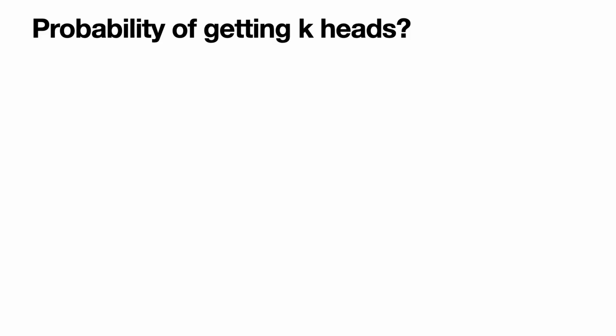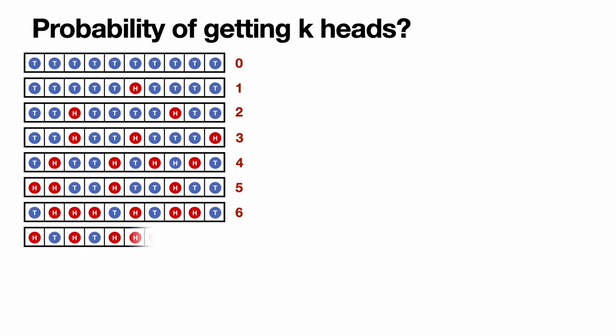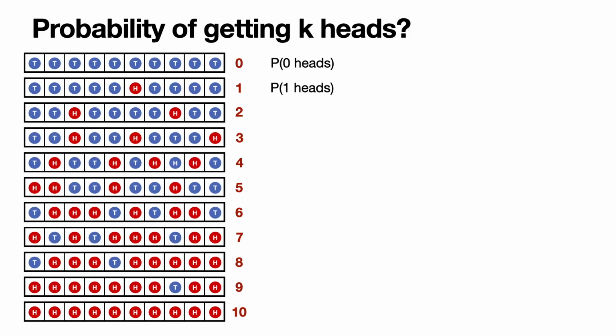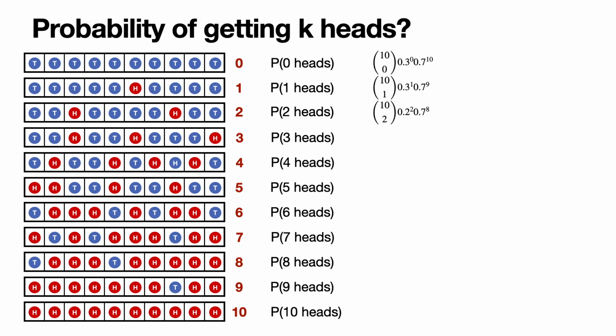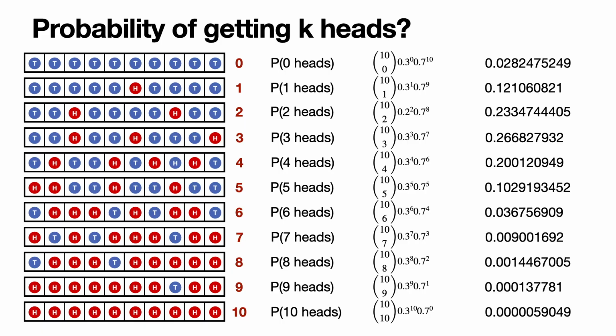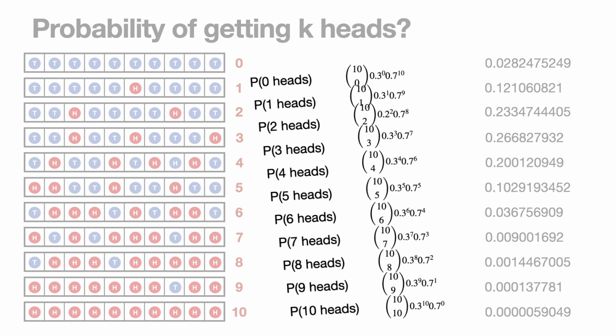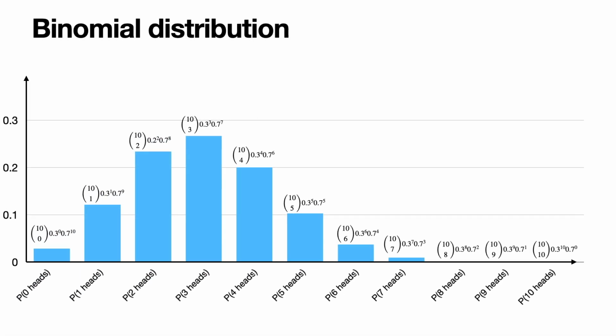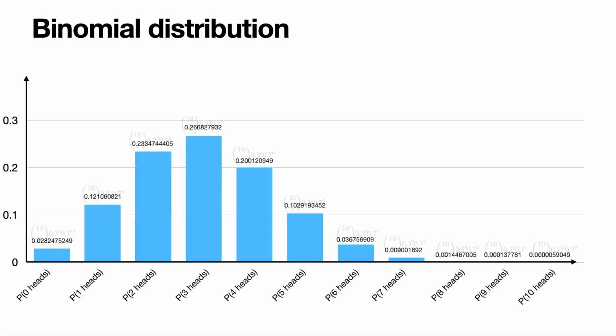Now, if we calculate these numbers for, again, n equals 10 throws and p equals 0.3 probability of landing in heads and k from 0 to 10, we are going to get the following numbers. 10 choose 0 times 0.3 to the 0 times 0.7 to the 10 is the probability of 0 heads. 10 choose 1 times 0.3 to the 1 times 0.7 to the 9 is the probability of 1 head, etc., etc., etc. And when we plug these numbers into a calculator, we get these numbers over here that I mentioned before. And when we put these numbers into a nice histogram, we get these for the probabilities. These are the numerical values. And so that is a binomial distribution.